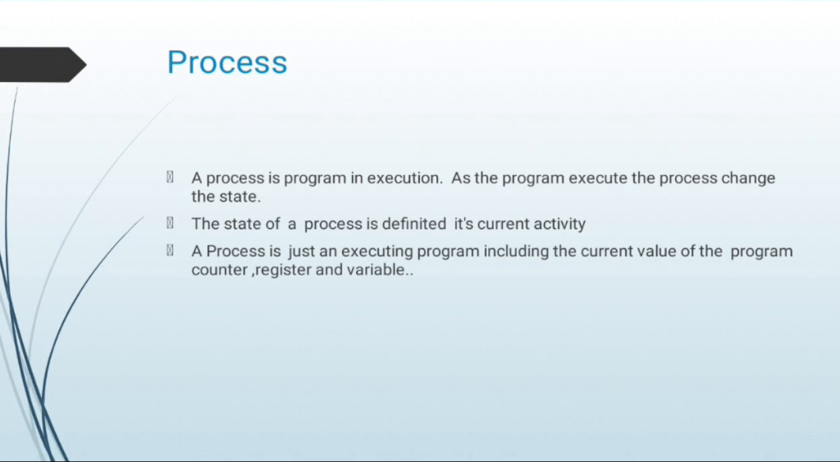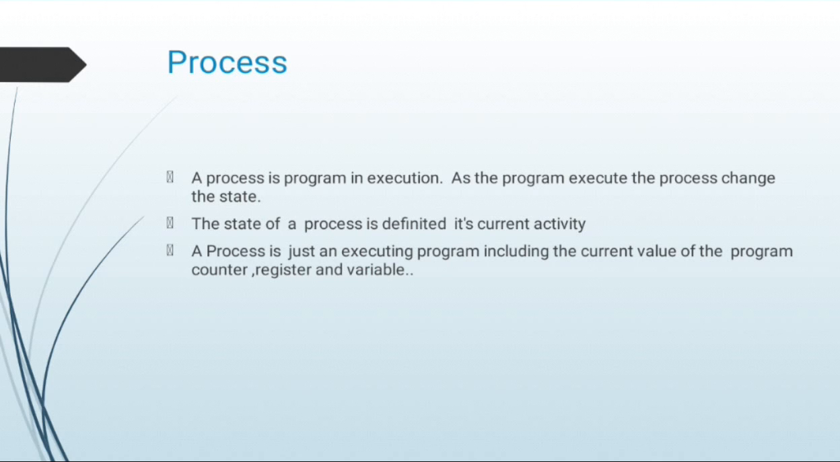So first point is a process. What is meant by process? A process is a program in execution. As the program executes, the process changes state. Processes are an activity of some kind. It has the program, input, output and state.